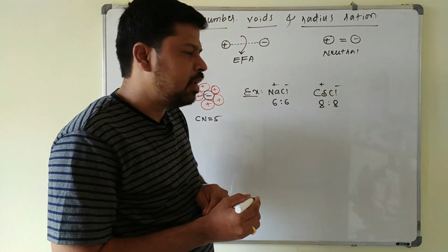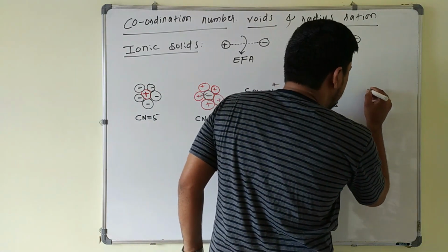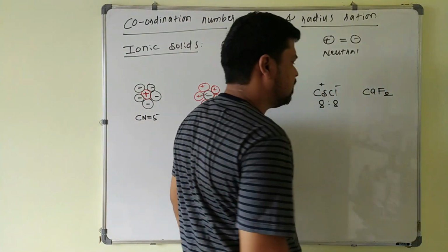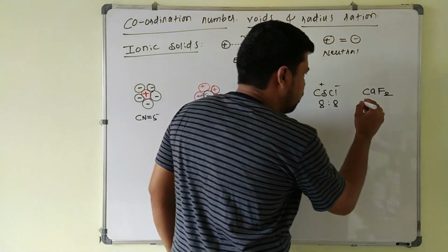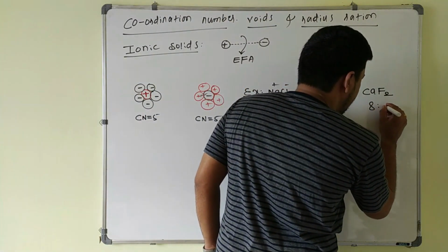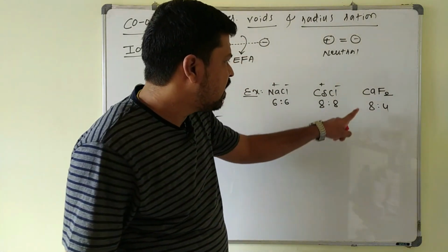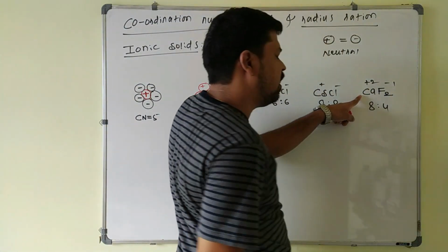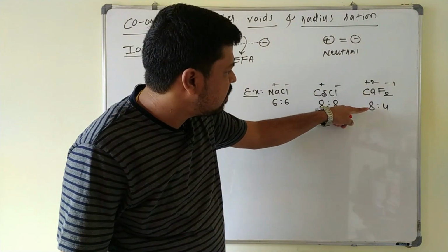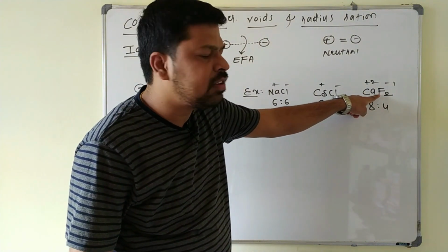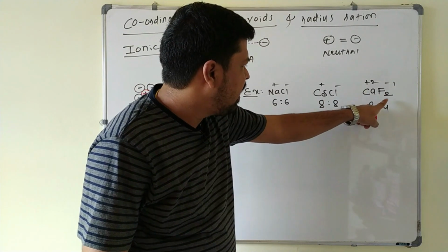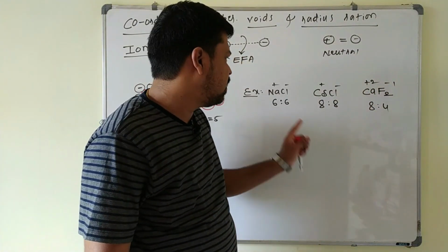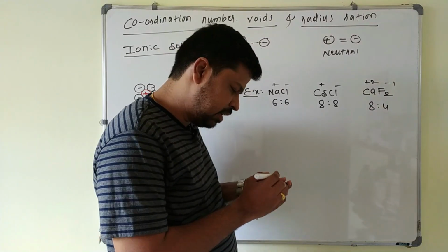Similarly, each Cl- ion is surrounded by 8 cesium cations. Suppose I take an AB2 type of crystal, that is calcium fluoride, called the fluorite structure. Here the coordination number is 8:4. Each Ca2+ ion is surrounded by 8 fluoride ions, and each fluoride ion is surrounded by 4 Ca2+ ions. So this is the coordination number.